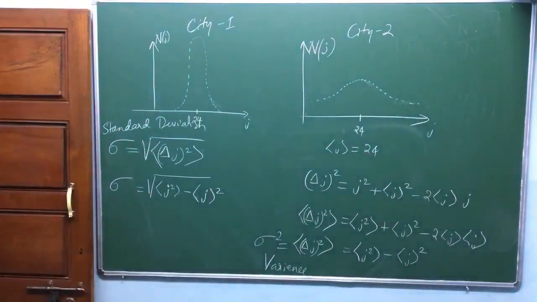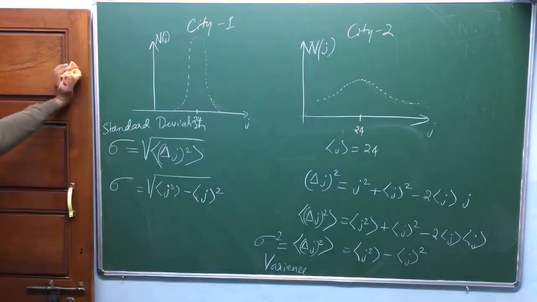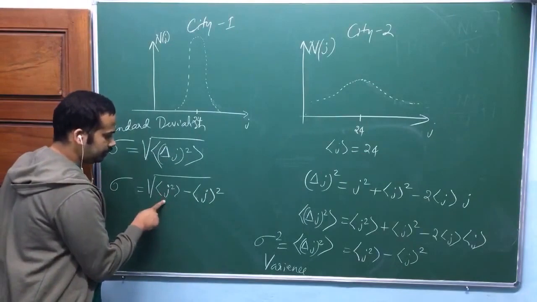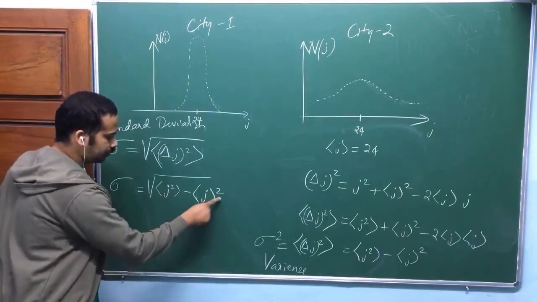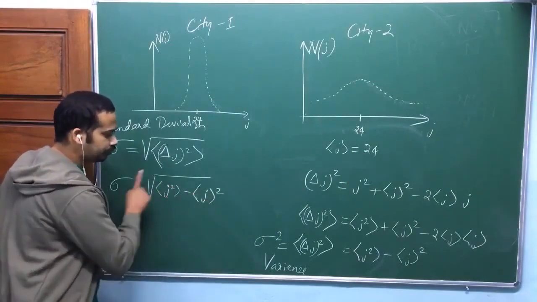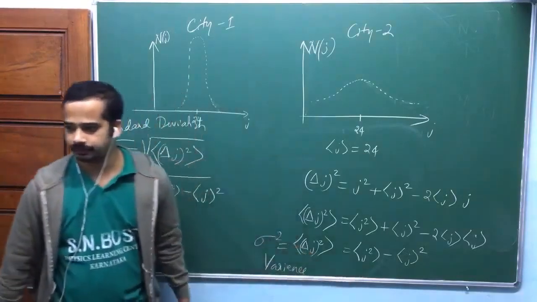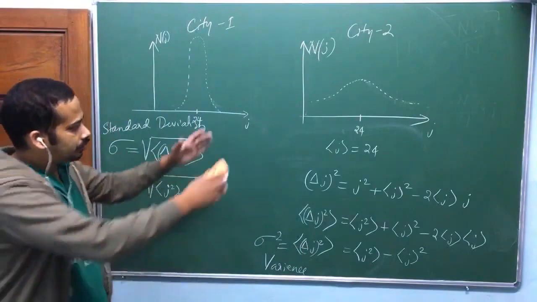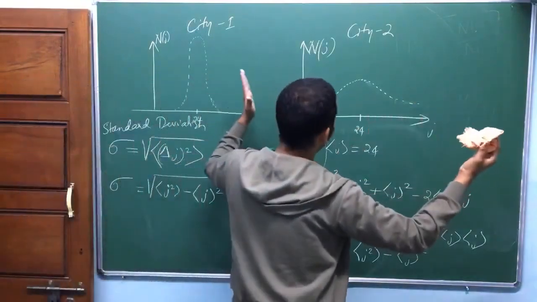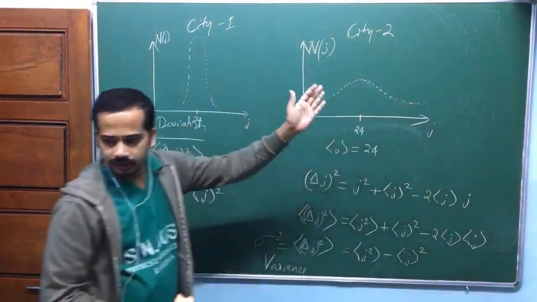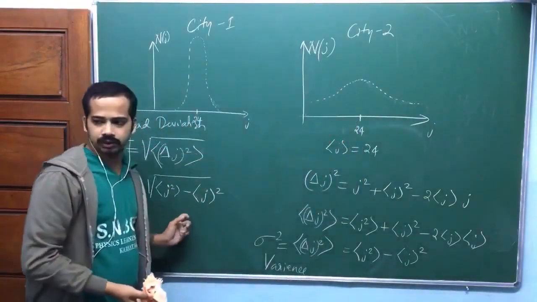Now one thing you should take care of here. You have taken square and then average, and you have taken only average and then square. This whole thing should always be positive, remember. Either you have a spread in the distribution, or you have a spike, I mean no spread in the distribution. If there is no spread, this is 0 actually.